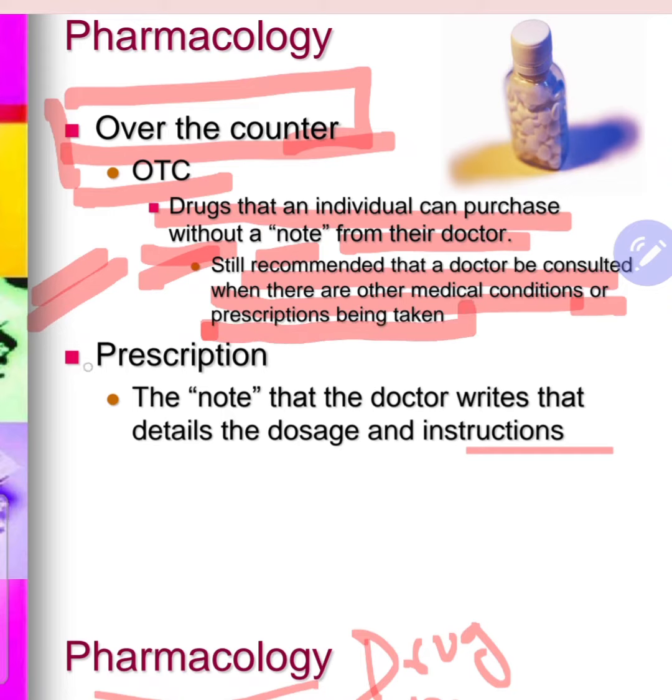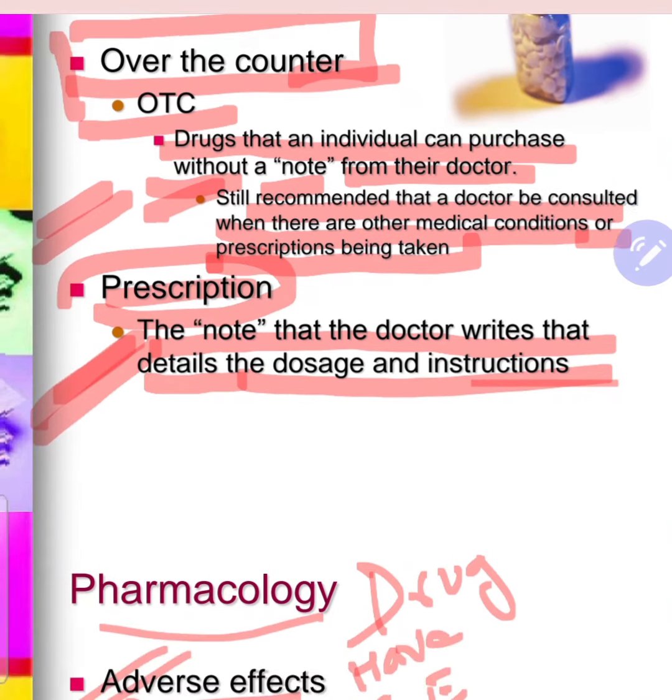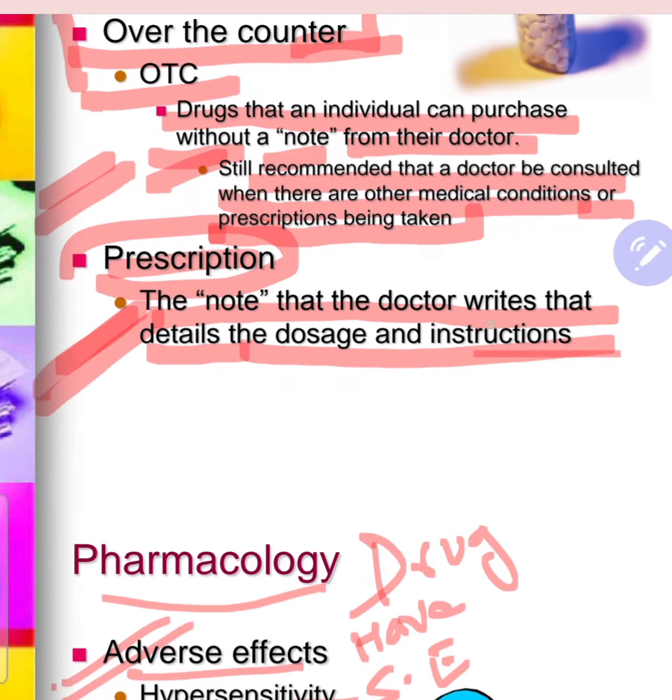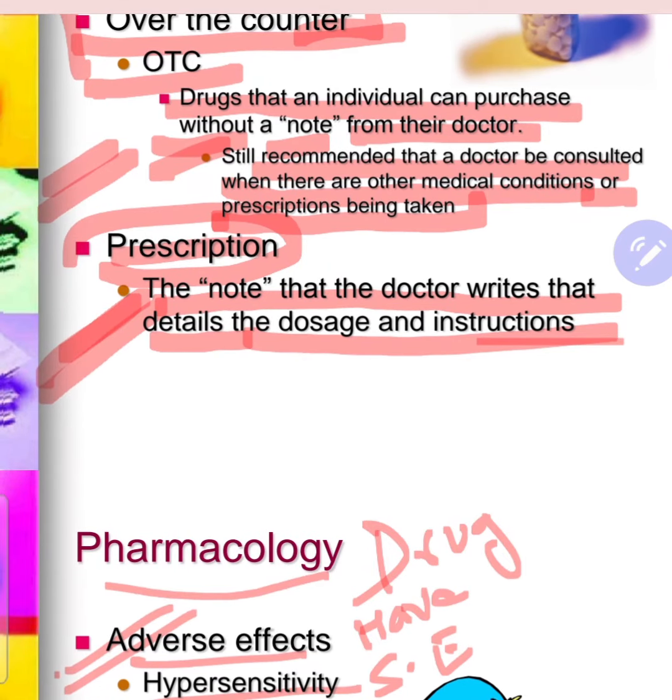before buying the medicine. What is a prescription? It's a note that the doctor writes that details the doses and instruction. Whatever drug the doctor prescribes, in which dose form it has to be taken and how many times it should be taken, that note is called a prescription. So it is a written note that the doctor writes that details the doses and instruction.